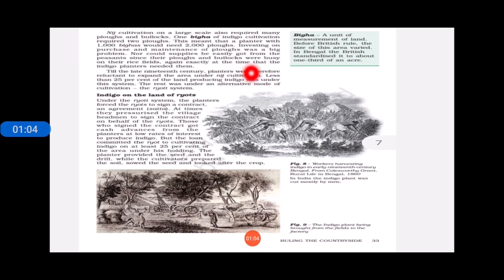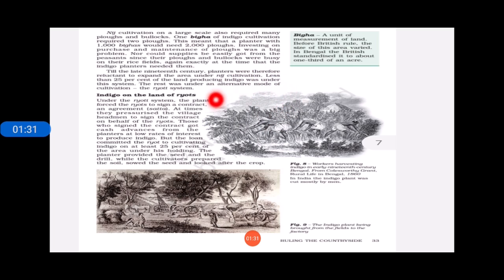So it was a big problem for these European planters to arrange all these things, because they had already invested money in the purchasing of land. Now to purchase the plows, bullocks, animals, iron tools, it was getting very expensive for them. So now they were looking for another option for the cultivation of indigo.